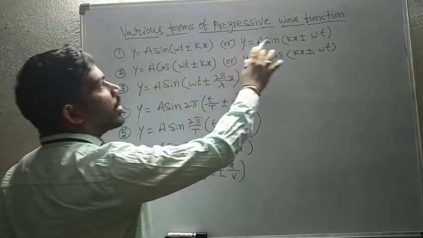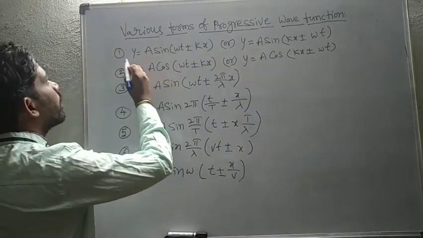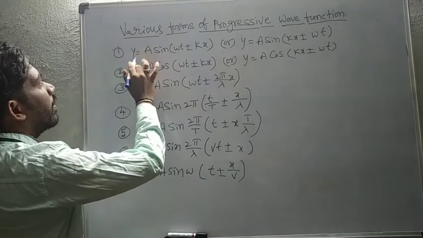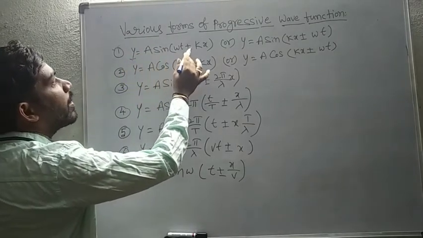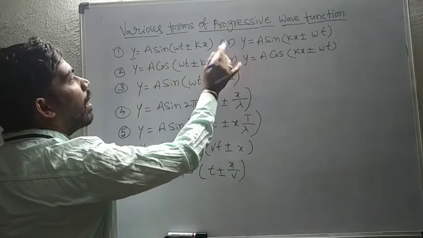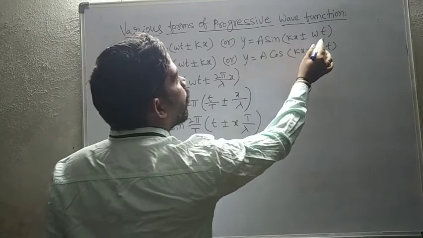Various forms of the progressive wave function. First one: y, the displacement, equal to A sine of omega t plus or minus kx, or y equal to A sine of kx plus or minus omega t.